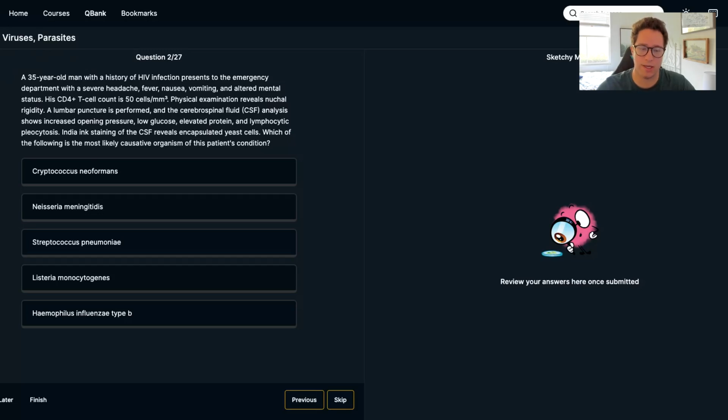see on Step 1. So what I like to do is read the last sentence first, and I do not read the answer choices. So which of the following is the most likely causative organism? Okay, that tells me this is a micro question. I've got to read the pathology and figure out what bug or organism caused it. So again, ignore the answer choices for now.